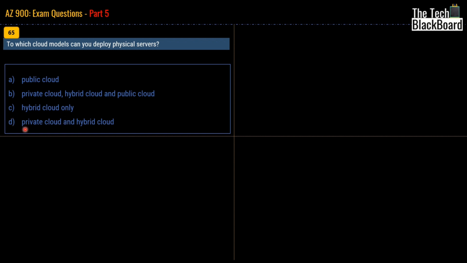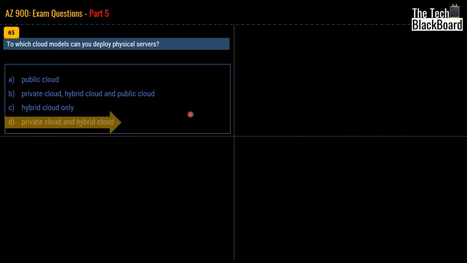In part D, you are given private cloud and hybrid cloud. And by now, you very well know that we can deploy physical servers both in private cloud and in hybrid cloud. Thus, the correct answer is option D.